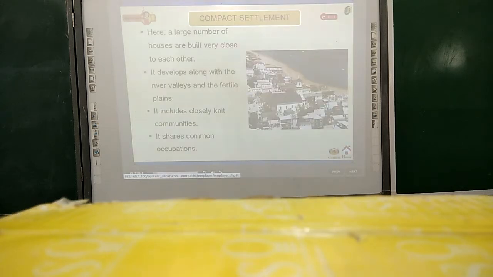Compact settlement. Here, a large number of houses are built very close to each other. It develops along with the river valleys and the fertile plains. It includes closely knit communities. It shares common occupations.